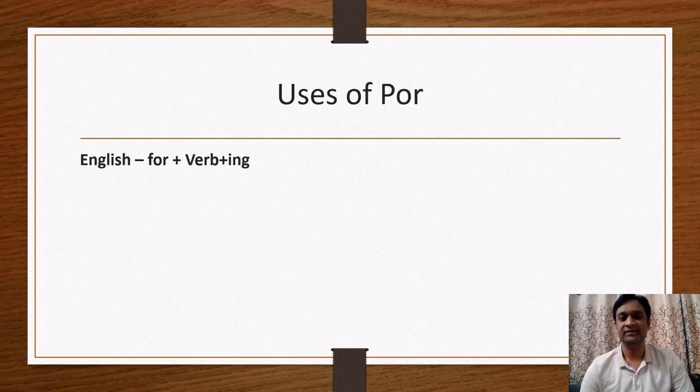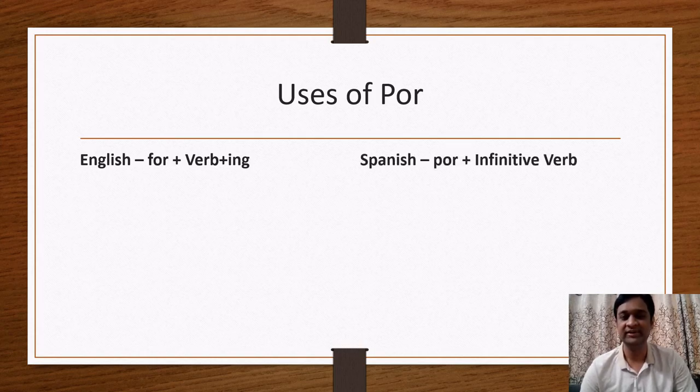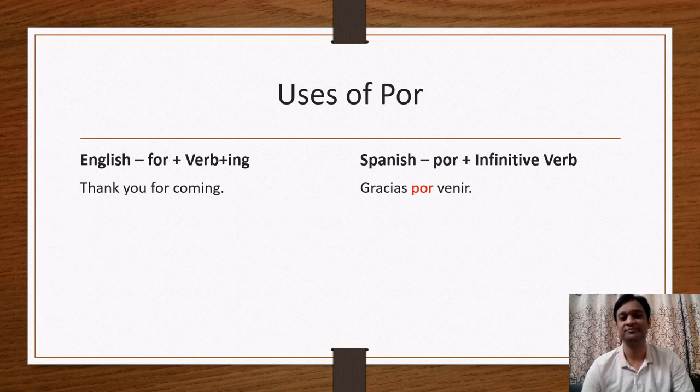Whenever we find a verb after for, in English we add ing. So in English it is always for plus verb ing. In that case, in Spanish, we have to use the preposition por. And after por, we have to use the infinitive verb, not the ing form. Thank you for coming. So coming is an ing form. Gracias por venir. In Spanish, venir is an infinitive verb.